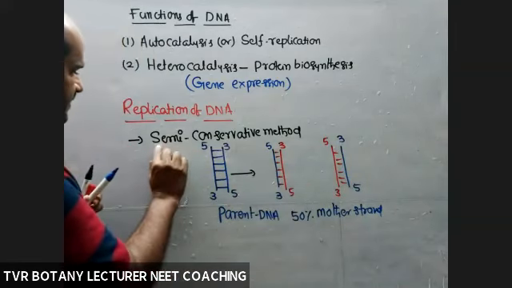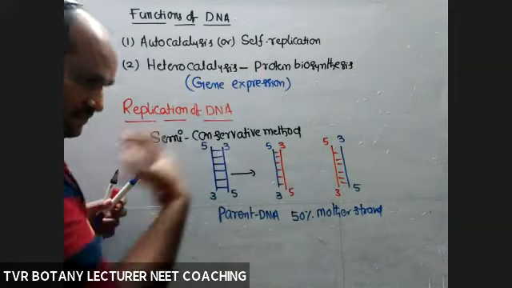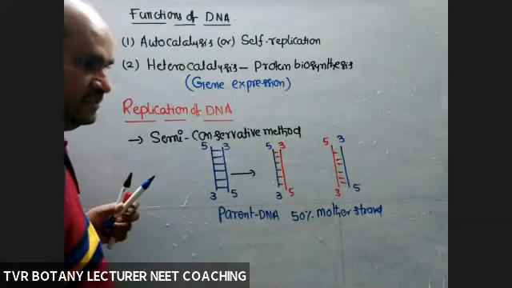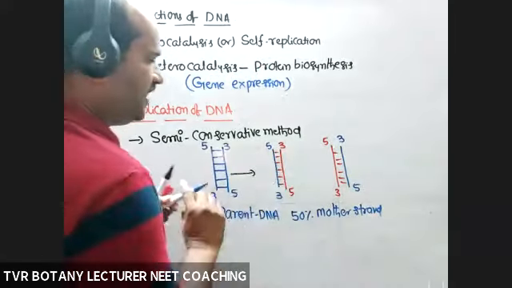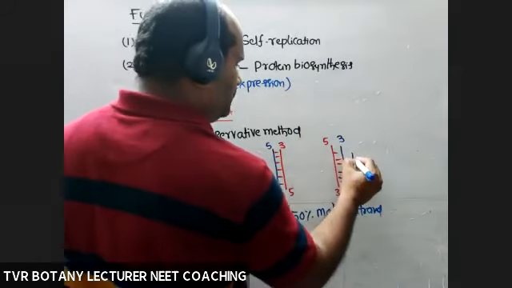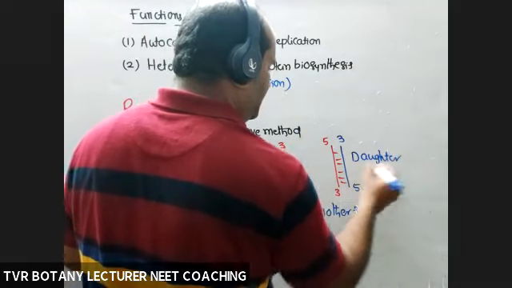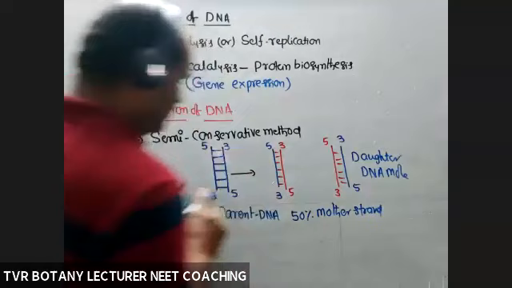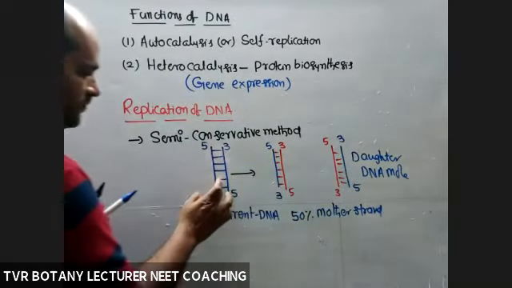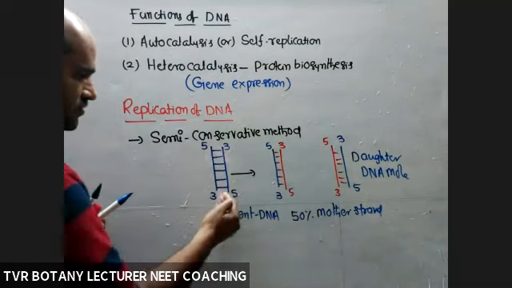Go back. Semi-conservative. Semi means half. Conservation, half reserved, half retained. Where? In the daughter DNA molecules. These two are the daughter DNA molecules, coming from this one. 1:2 ratio, 1C into 2C, 2C into 4C.